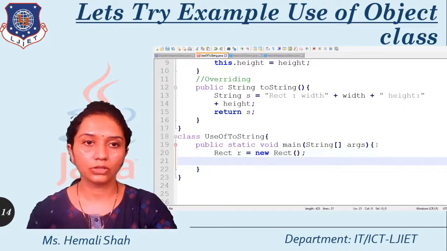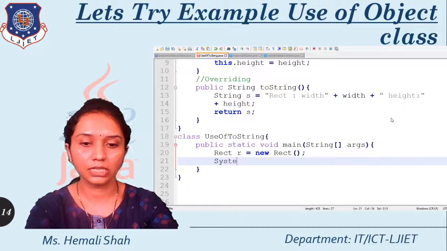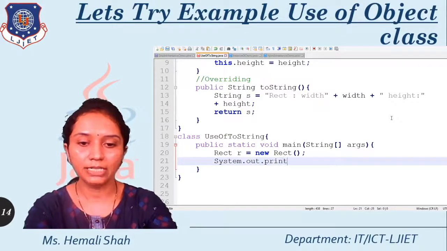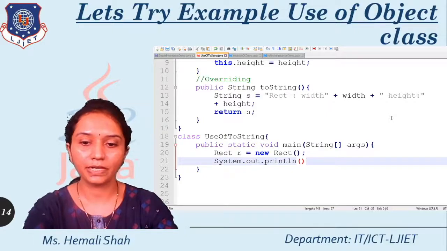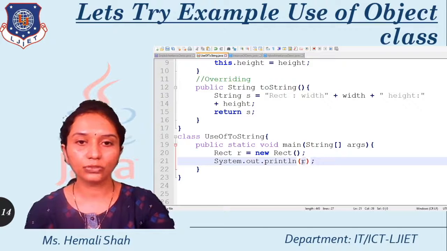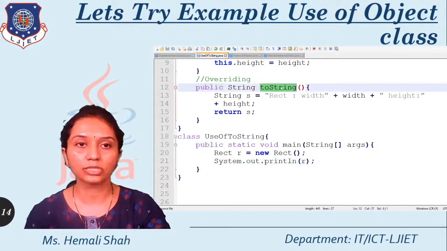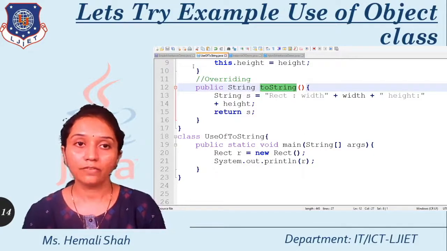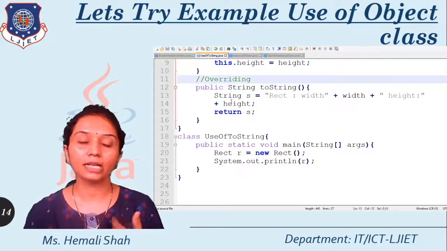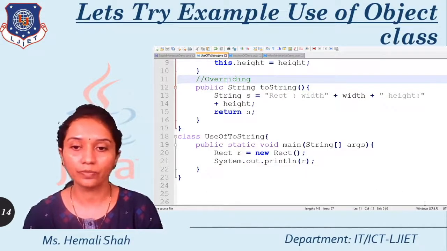Now just use System.out.println, and inside this println just use this r. Though you are not calling the toString function, it automatically invokes the toString function of this Rect class. If you do not override it, it automatically invokes the toString function of the Object class that I am showing you.